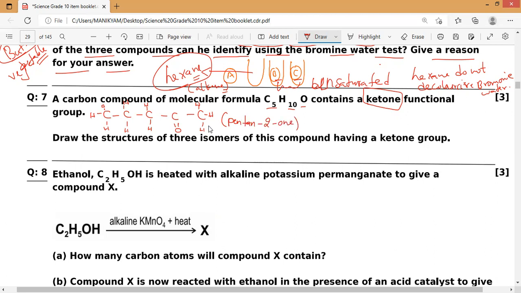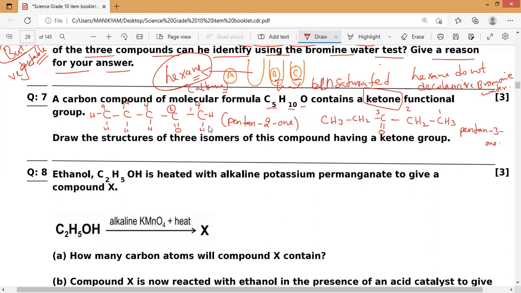Second one, put this double bond O to the third carbon, that's all it is. So it will come CH3, CH2, C double bond O, single bond CH2, CH3. So that is the second one. So the name of this one: see that for the third carbon, you can see 1, 2, 3, and from this side 1, 2. Lowest possible number should come. So the name of this one is pentan-3-one. That is the thing.